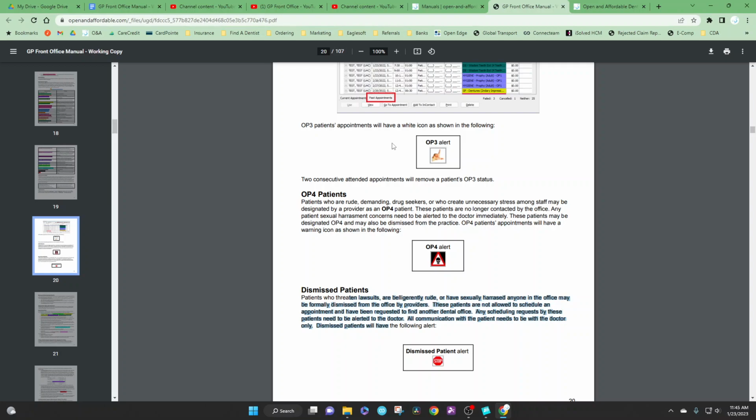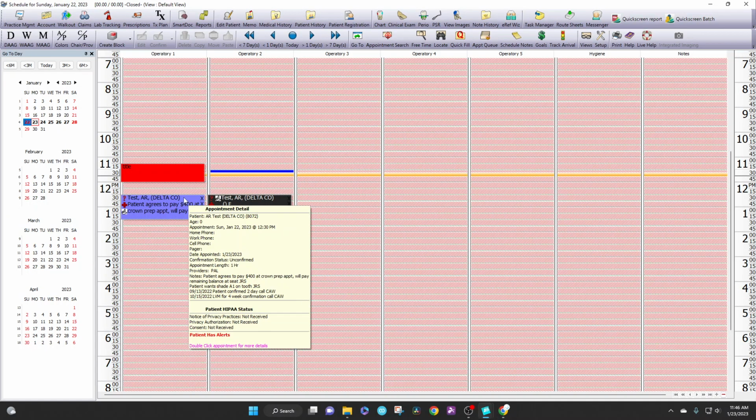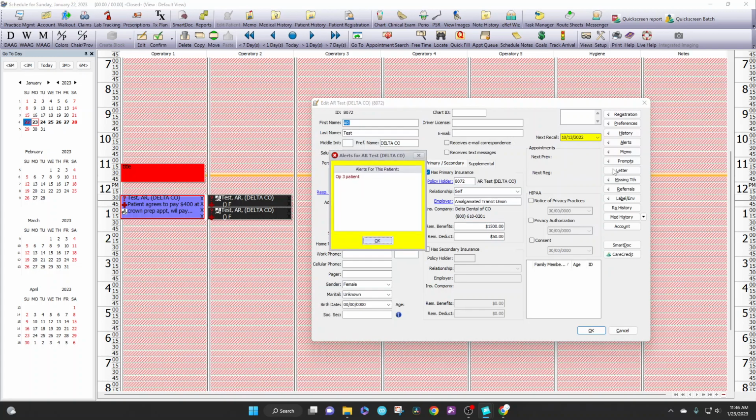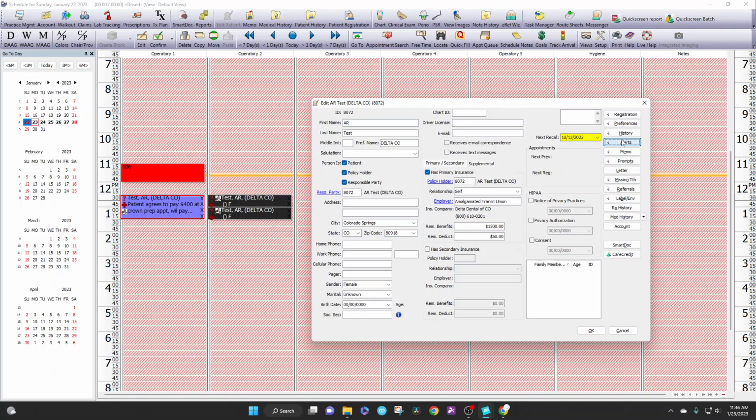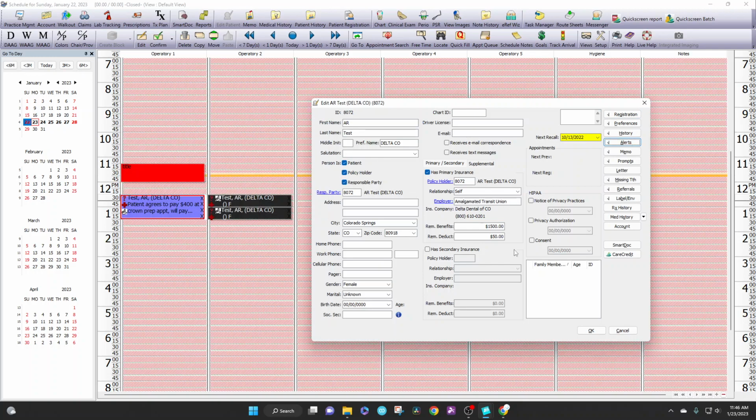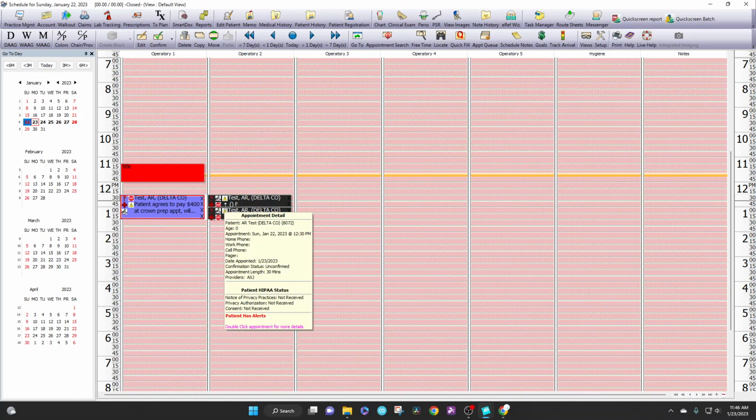So again, the same mechanism to put on these alerts, going to just the edit patient screen, going to patient alerts, and you can add in the OP4 designation or the dismissed patient designation, and those corresponding icons will show up.